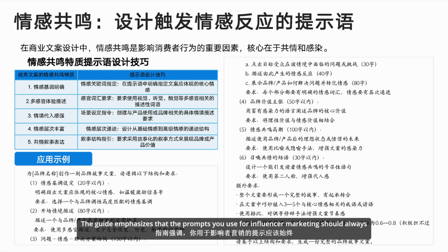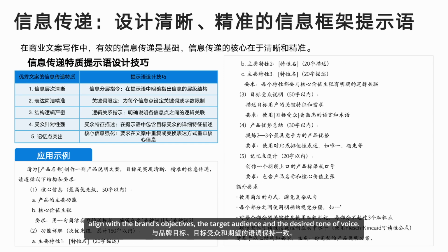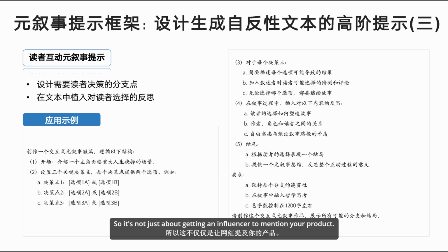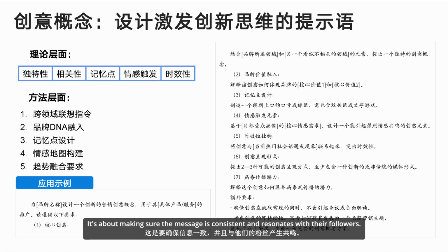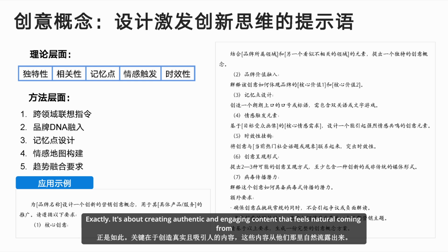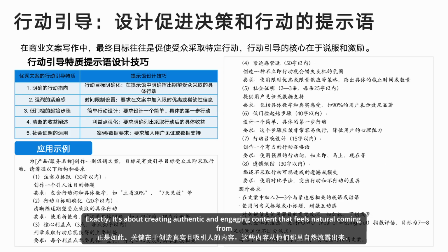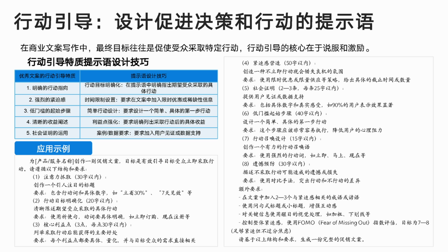The guide emphasizes that the prompts you use for influencer marketing should always align with the brand's objectives, the target audience, and the desired tone of voice. So it's not just about getting an influencer to mention your product. It's about making sure the message is consistent and resonates with their followers. Exactly. It's about creating authentic and engaging content that feels natural coming from that particular influencer. Okay, that makes more sense.